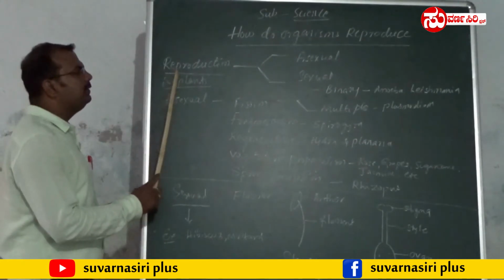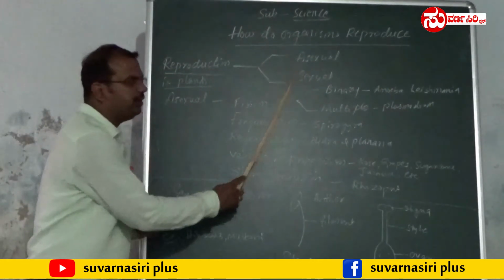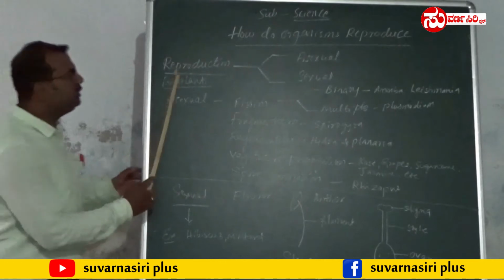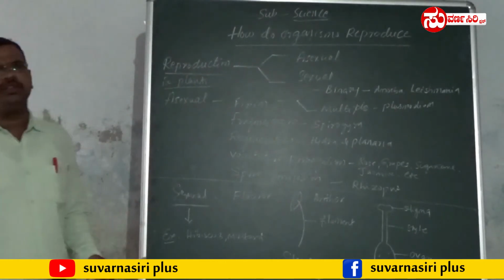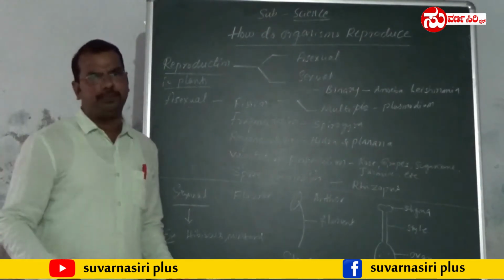First of all, reproduction. There are two different types of reproduction. Before this, what is reproduction? Reproduction is a biological process in which a new individual is produced.